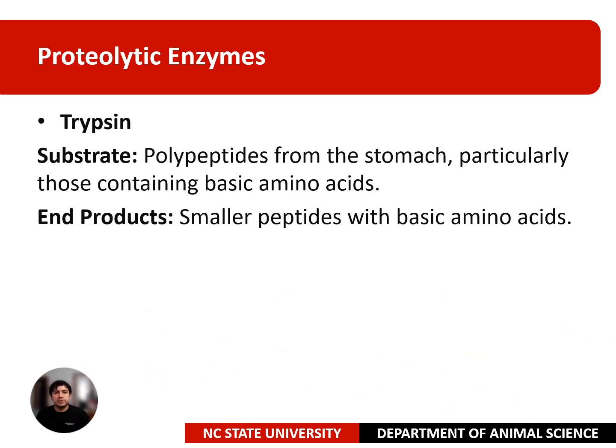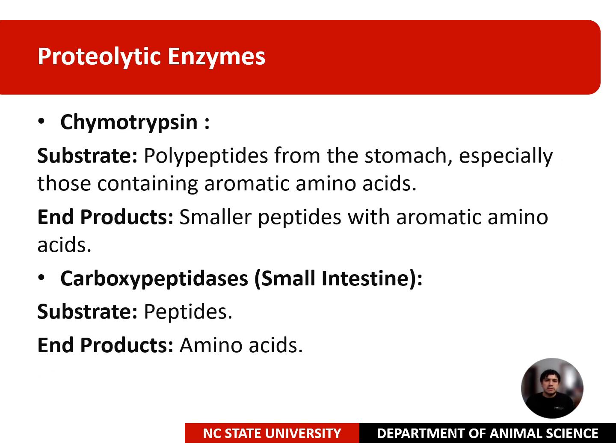So as a summary of the enzymes, I would like to mention the enzyme, the substrate, and the end product. The first one is trypsin. The substrates are the polypeptides from the stomach, particularly those containing basic amino acids. The end products are smaller peptides with basic amino acids. The next enzyme is chymotrypsin. The substrates are polypeptides from the stomach, especially those containing aromatic amino acids. The end products are smaller peptides with aromatic amino acids.